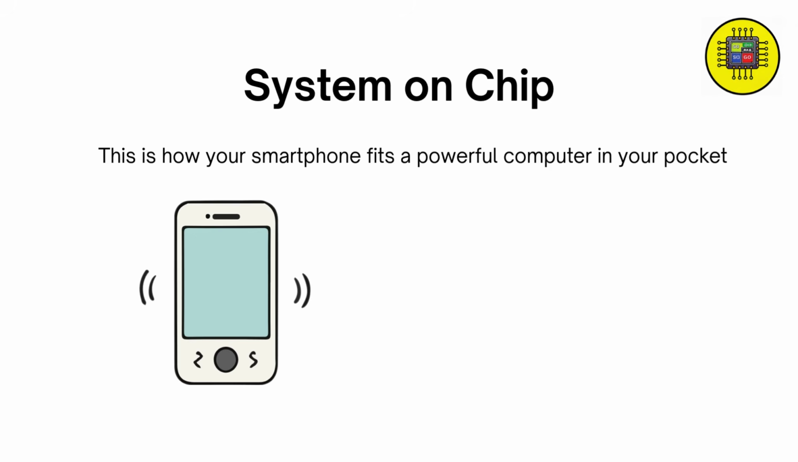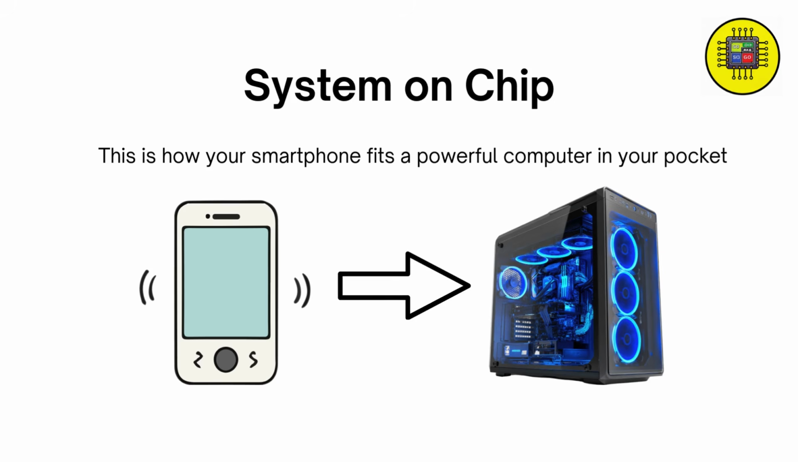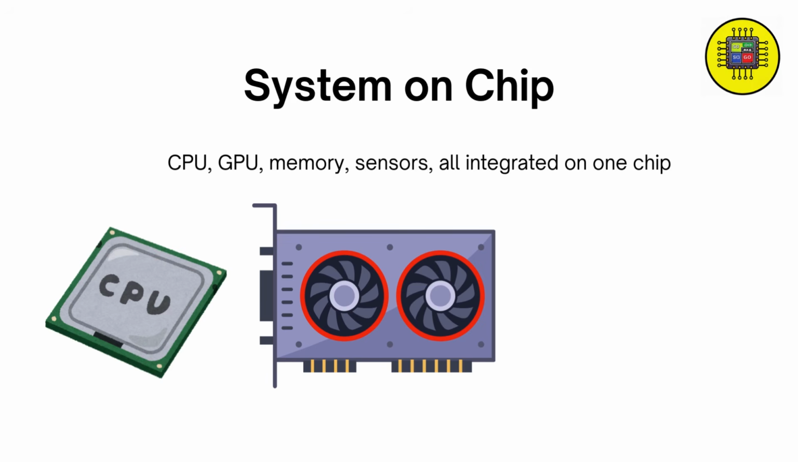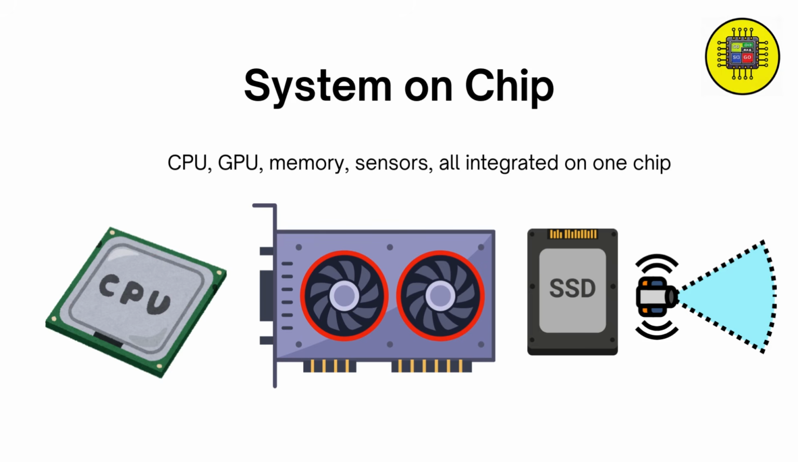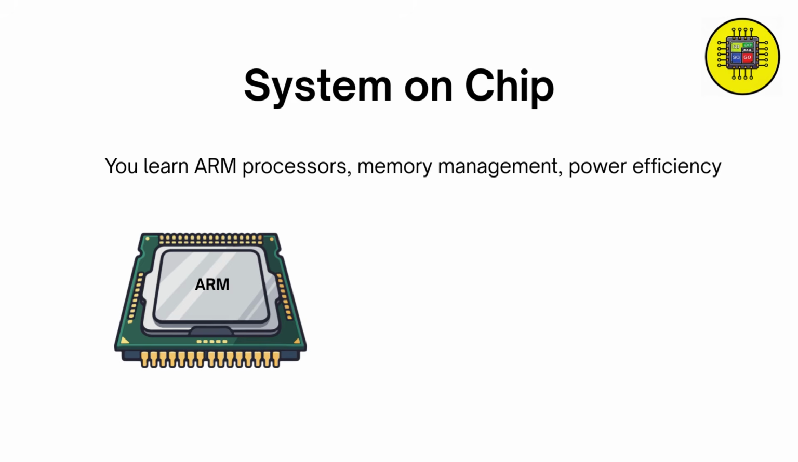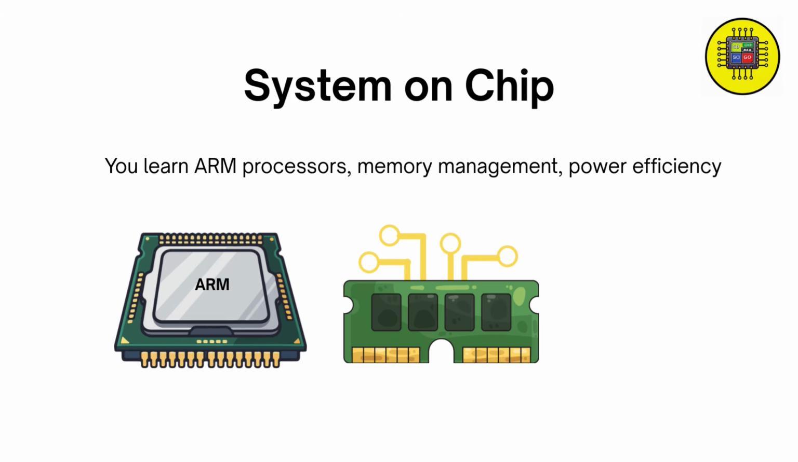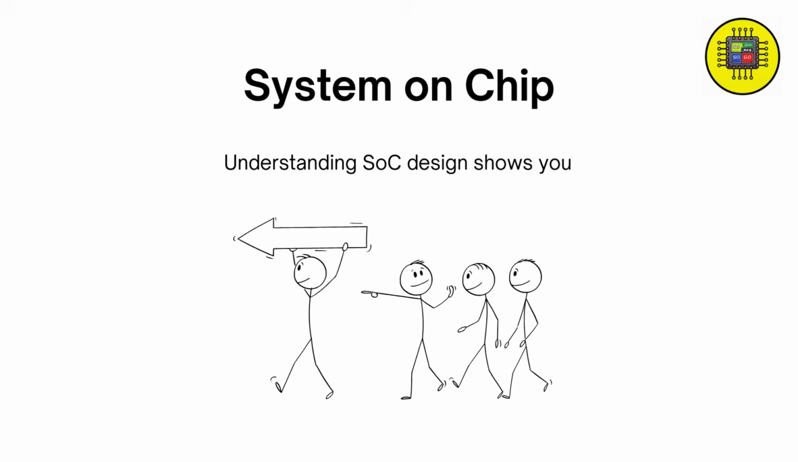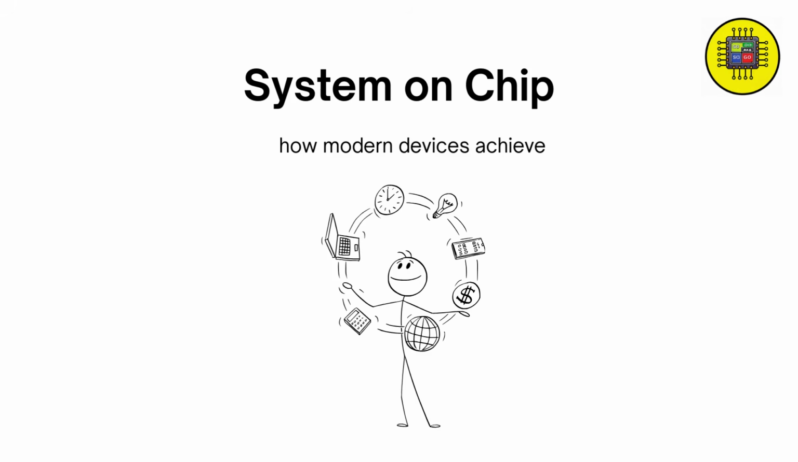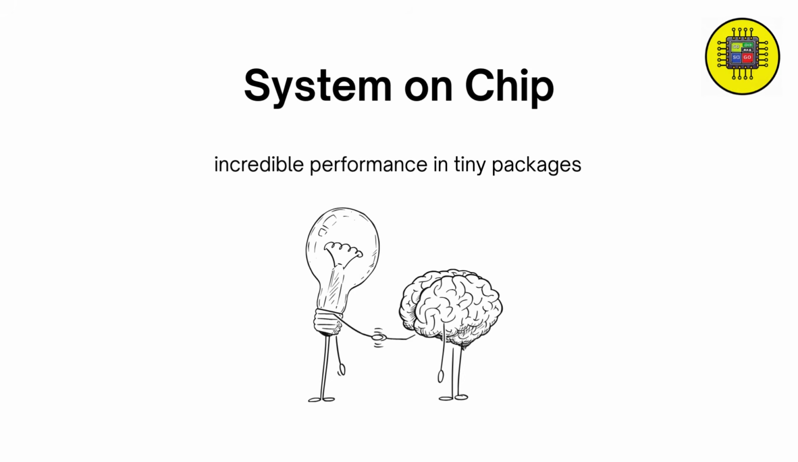System on chip. This is how your smartphone fits a powerful computer in your pocket. CPU, GPU, memory, sensors, all integrated on one chip. You learn ARM processors, memory management, power efficiency. Understanding SoC design shows you how modern devices achieve incredible performance in tiny packages.